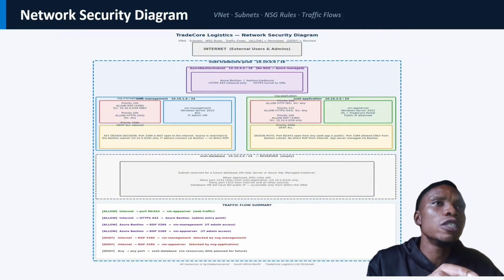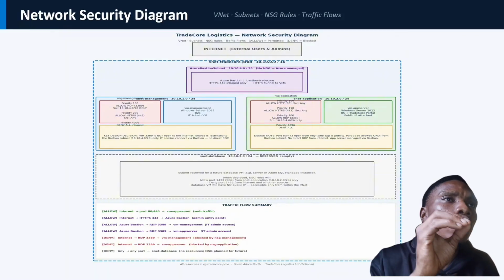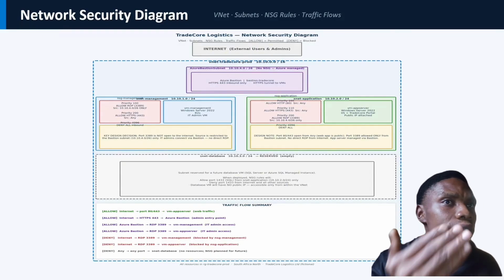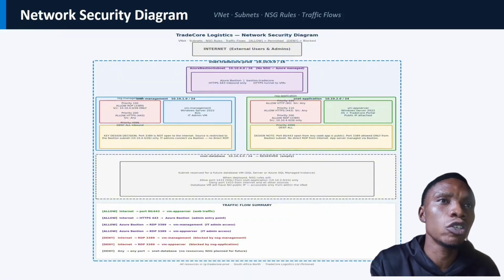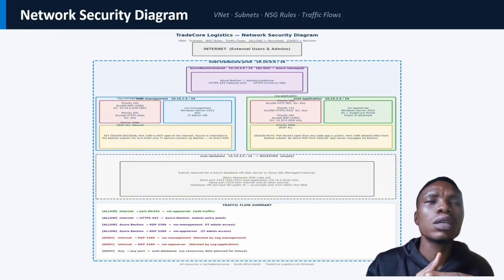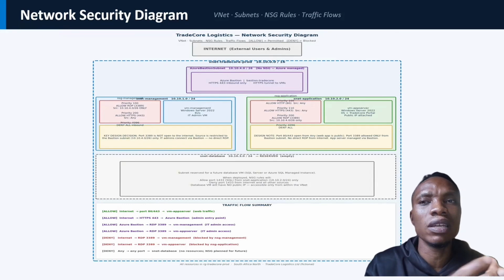All right, now let's proceed. This is a network diagram. We have the VNet called TradeCore products, and this VNet has different subnets. We have the Azure Bastion, as I said earlier, the management subnet, and the application subnet. Now, the network security diagram shows us what comes into the system and what goes out of the network.